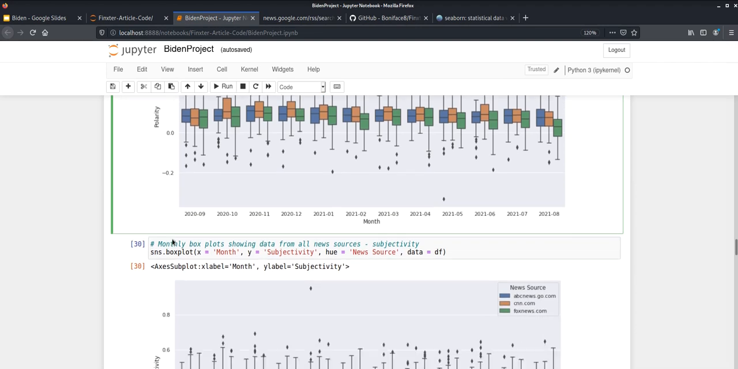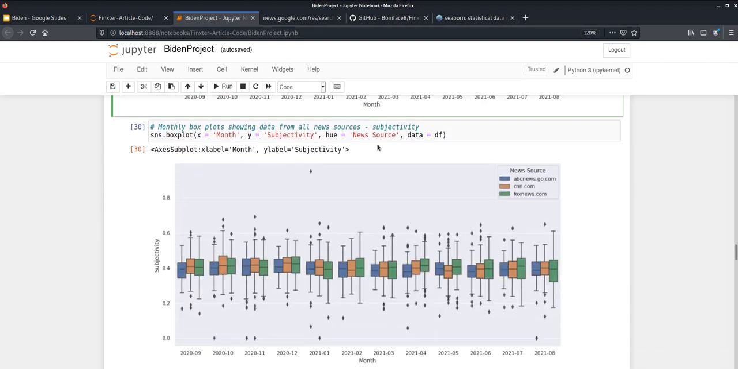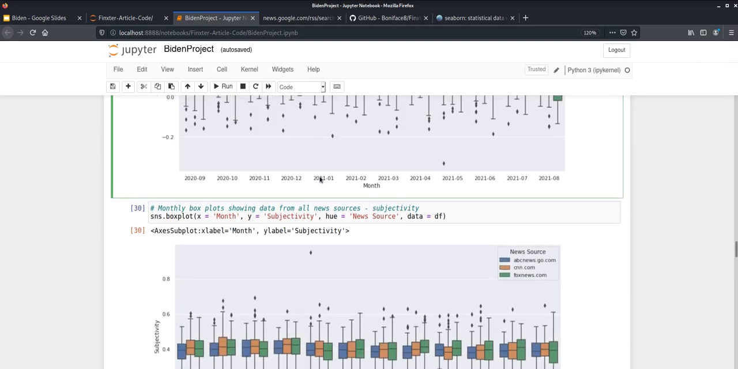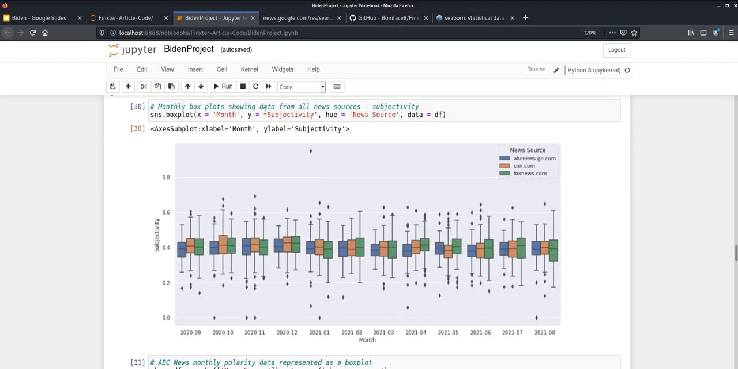Moving on further, this is the same box plot as the polarity plot above here, except this is just for the subjectivity. Again, it doesn't really tell us too much. Moving on further,